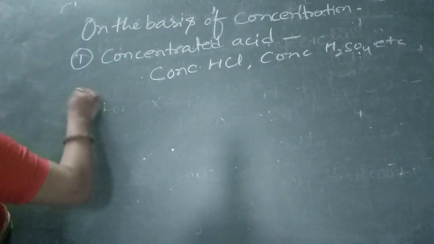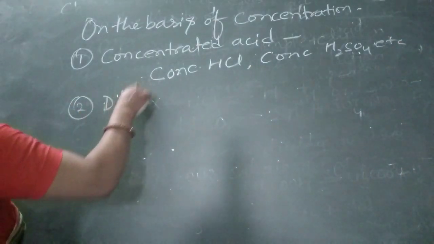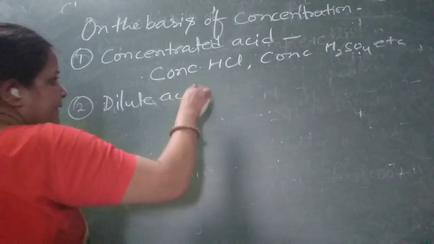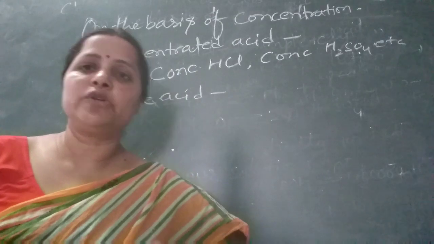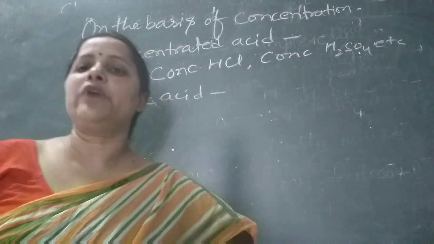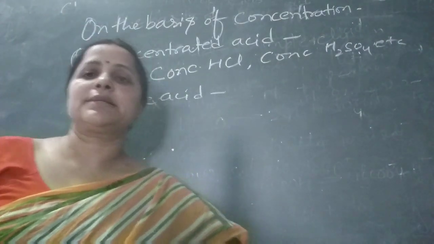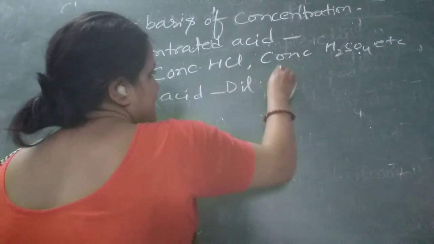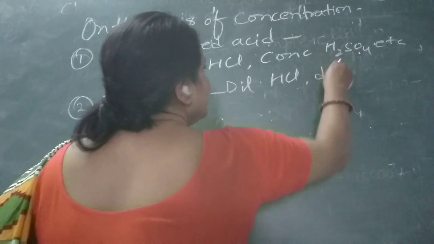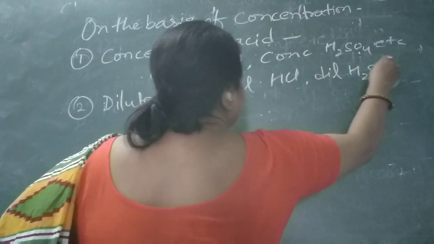And second is dilute acid. When the amount of acid is less and the amount of water is more, then it is known as dilute acid. Example, dilute HCl, dilute H2SO4, etc.